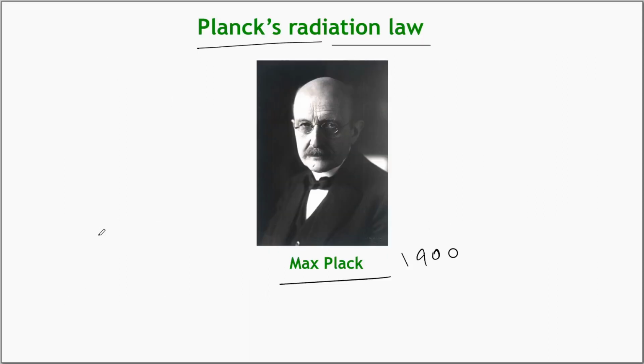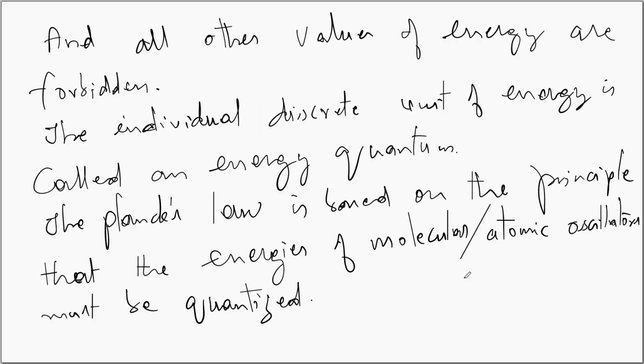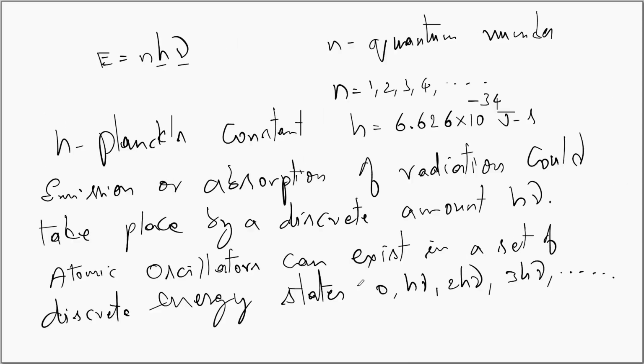In this video, we have stated that Max Planck has put forward a revolutionary postulate to explain the blackbody radiation in 1900. The revolutionary postulate of Max Planck is that an oscillating atom can absorb or re-emit energy only in integral multiples of h nu, and all other values of energy are forbidden. The individual discrete units of energy are called energy quanta. The Planck's law is based on the principle that the energies of molecular or atomic oscillators must be quantized. It is said that energy E is equal to n h nu, where n is the quantum number that can take values n is equal to 1, 2, 3, 4, so on and so forth, and h is the Planck's constant.